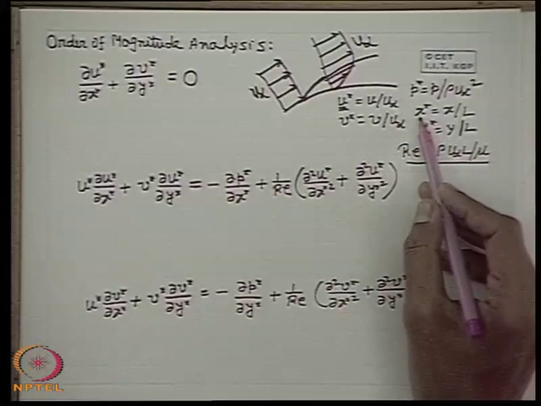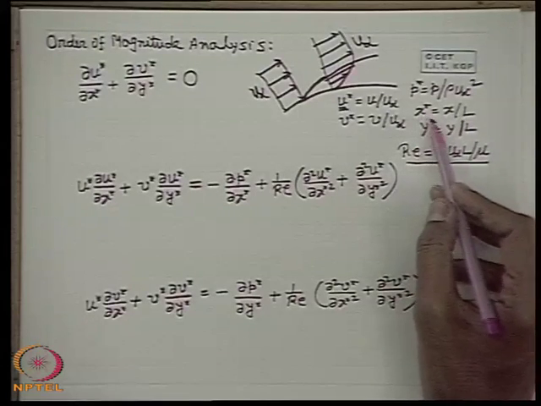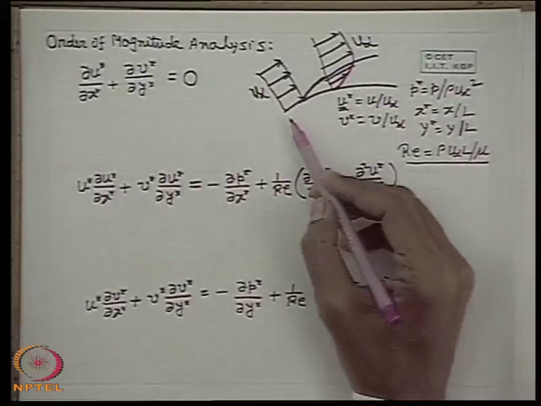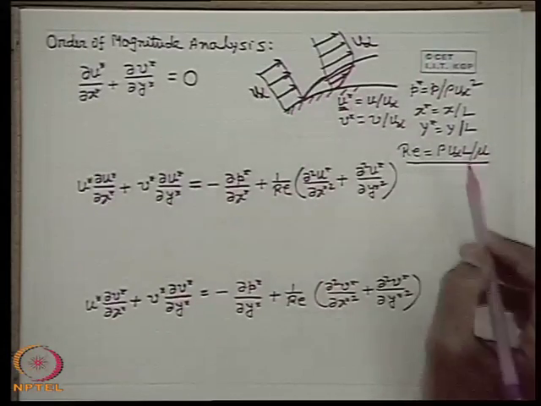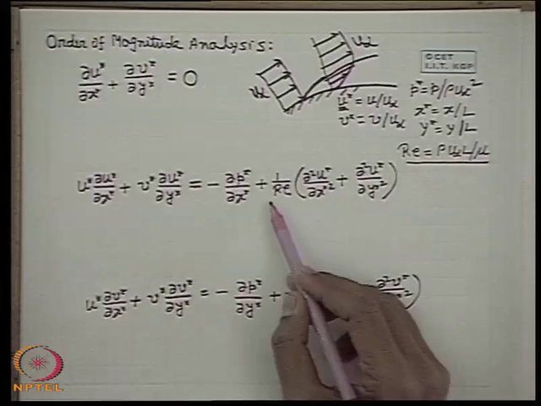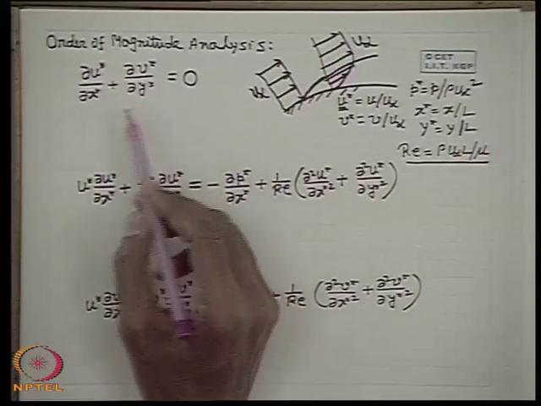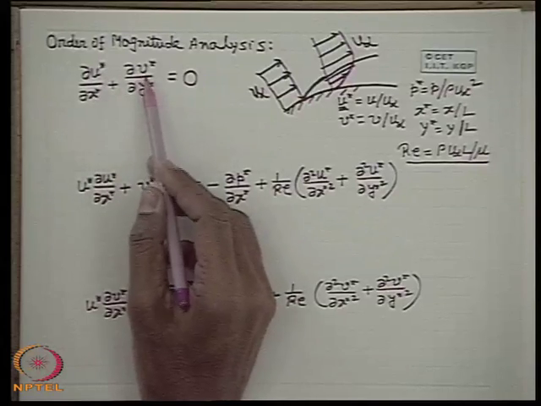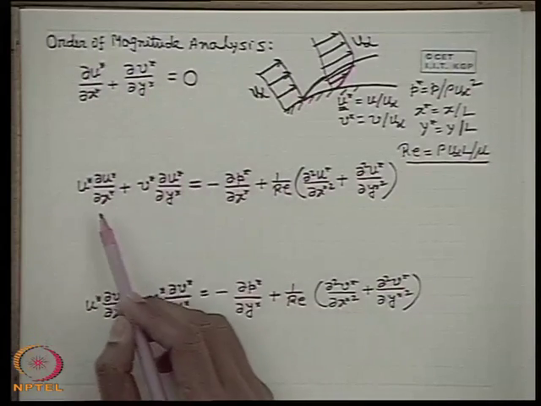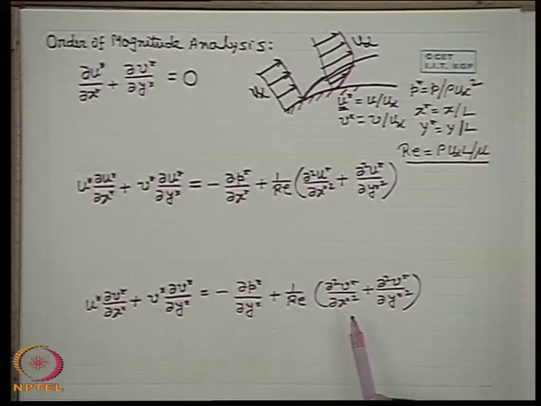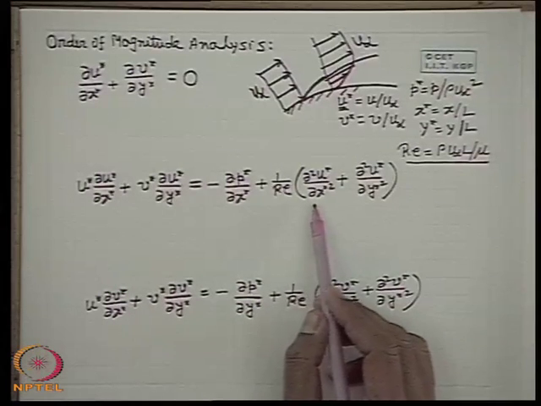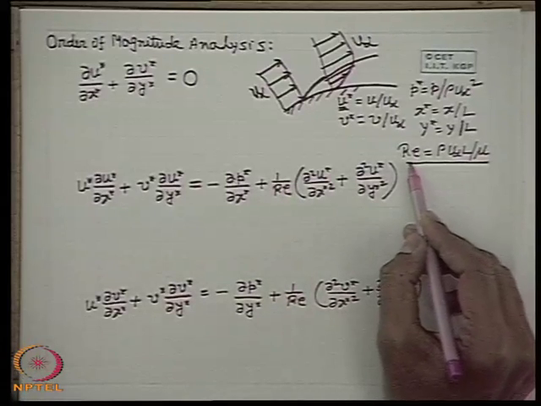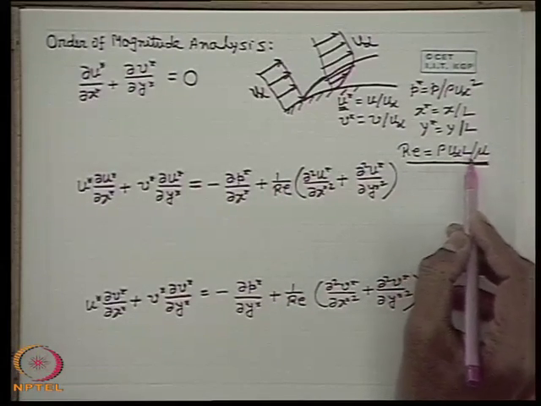All length coordinates x and y were made non-dimensional as x star and y star by taking L, some reference length, a characteristic length of the problem. It may be the length of the body. So x by L, y by L. And you have seen that the continuity equation remains as it is. That means the dimensional variables are simply substituted by their dimensionless counterparts. But in the x and y direction momentum equations, the things are exactly so, except with the viscous term, one coefficient comes as 1 by Reynolds number, where Reynolds number is defined in this fashion, rho u infinity L by mu.